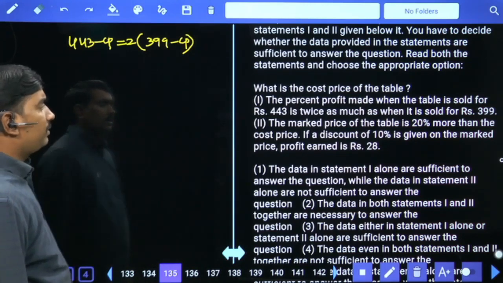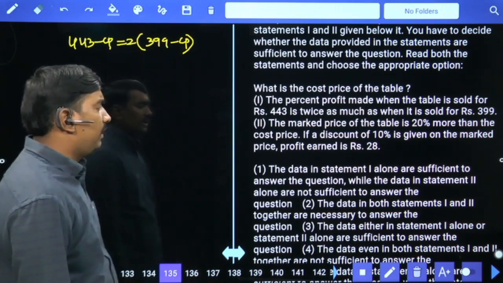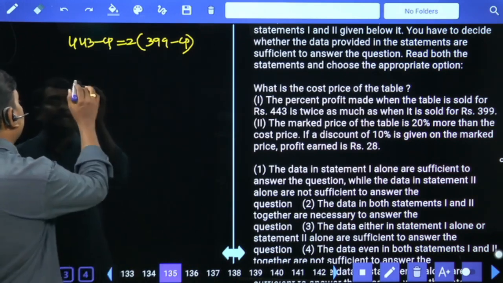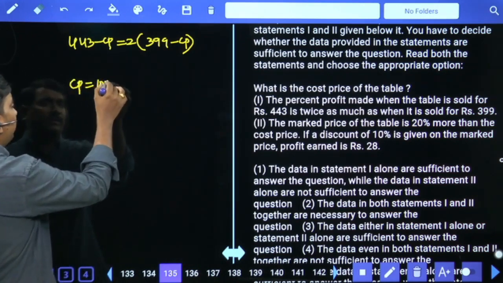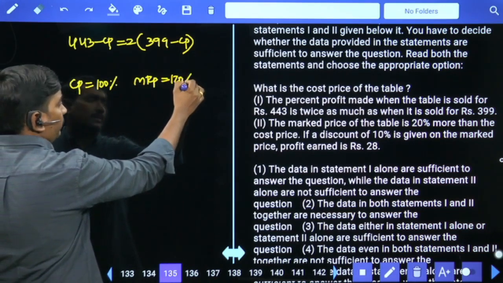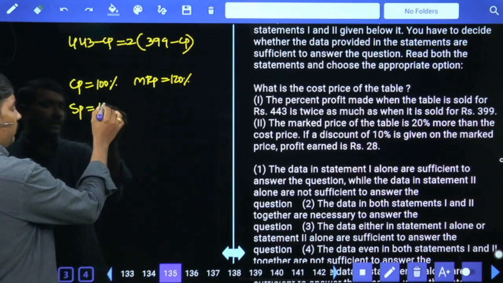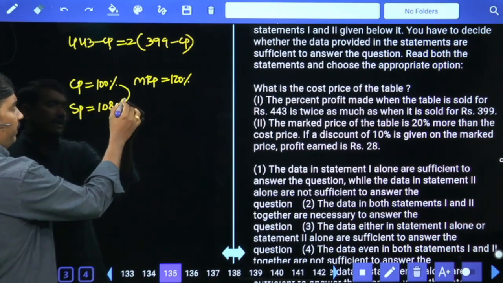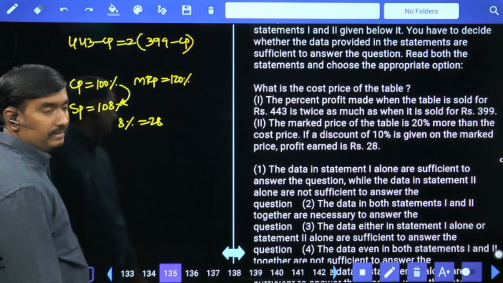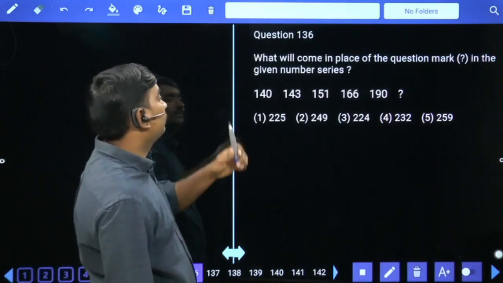Market price of the table is 20% more than the cost price. If a discount of 10% is given on the MRP, profit earned is 28. Here also we got the answer. Cost price 100%. MRP 20% more means 120%. Discount of 10% given, selling price is 108%. Profit 8% value 28. Cost price means 100%. The second statement alone also gives the answer.